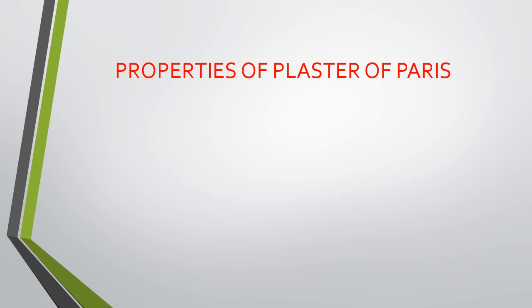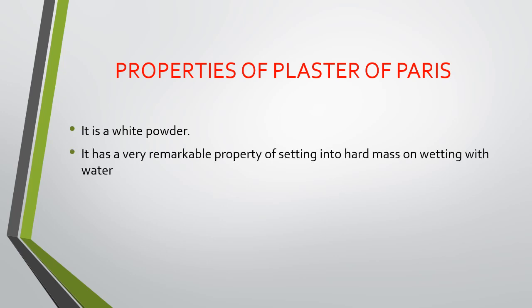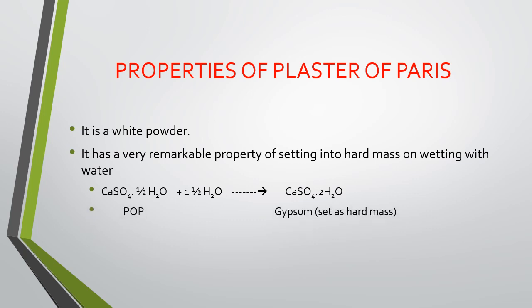Properties of plaster of Paris. Plaster of Paris is a white powder. Second, it has a very remarkable property of setting into a hard mass on wetting with water. That means, children, as soon as you add water to plaster of Paris, it can regain 1.5 molecules of water and again turns to gypsum, that is CaSO4.2H2O, by the absorption of 1.5 molecules of water, and the gypsum thus formed sets into a hard mass.